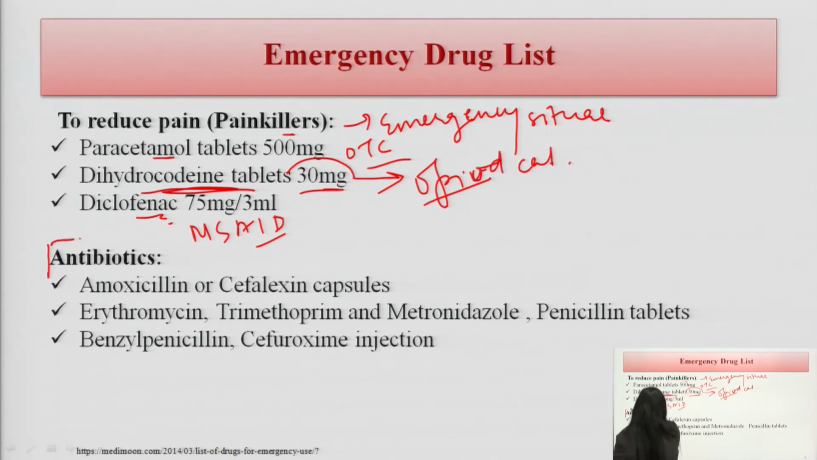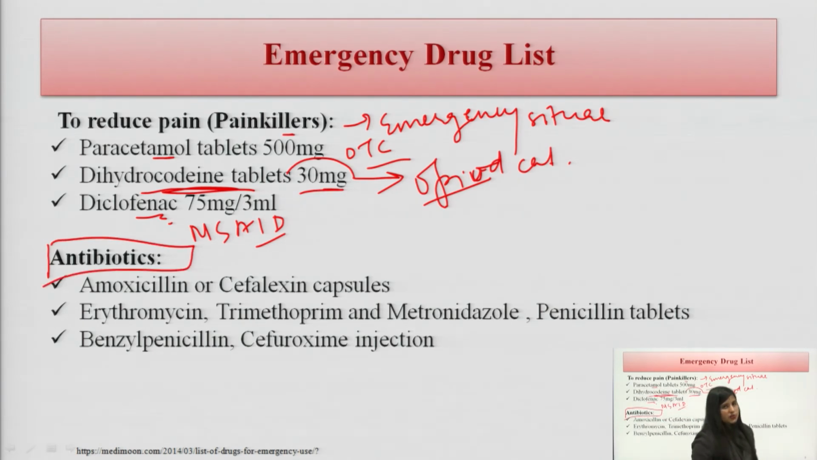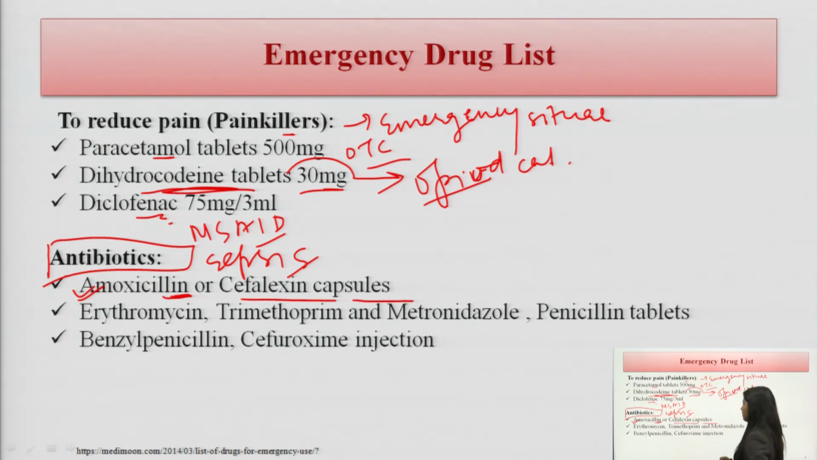Similarly, there are some antibiotics which are prescribed for emergency situations. Yes, there are some surgical infections. There are severe sepsis infections. So, for these there are some antibiotics prescribed. Amoxicillin is a very broad category, we can say, covering many bacteria or many microbes. Cephalexin capsules, cephalosporin category, macrolide antibiotics are there, erythromycin can be prescribed, trimethoprim, metronidazole is prescribed to the patient.